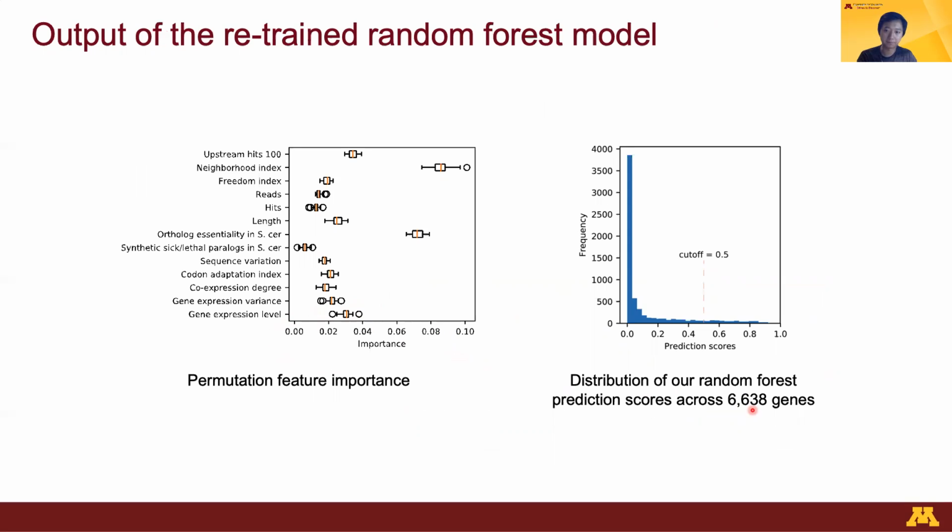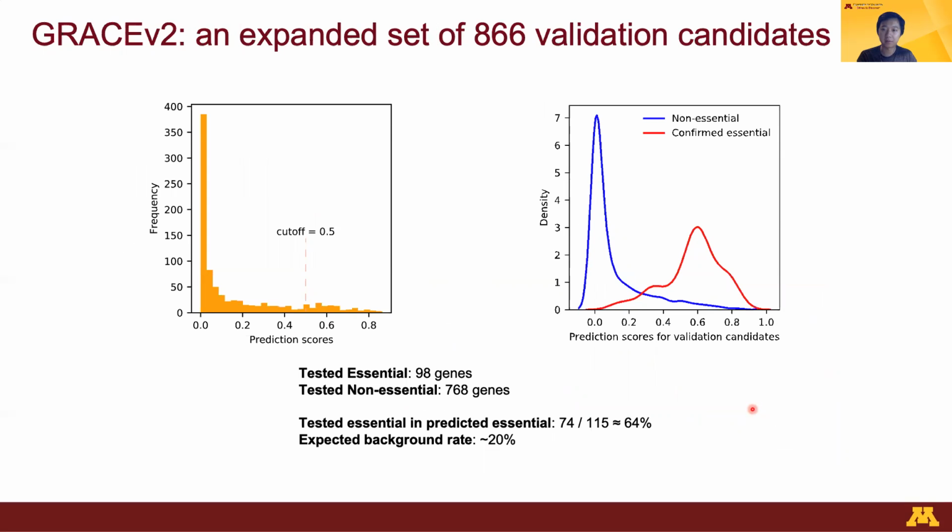6,638 genes. To assess the accuracy of our prediction model, we selected 866 genes for validation, covering the range of the prediction scores. We discovered essential genes at a rate of about 64% among these new predictions relative to an expected background rate of essentiality of about 20%. We can also see that our predictions are able to discriminate the essential genes based on the distribution density of the prediction scores for the validation candidates.